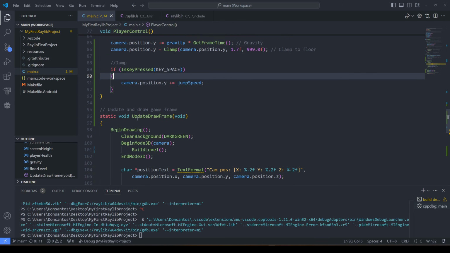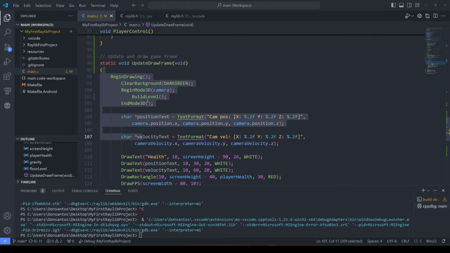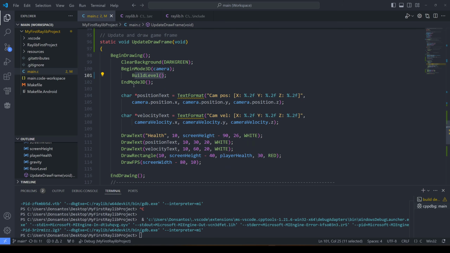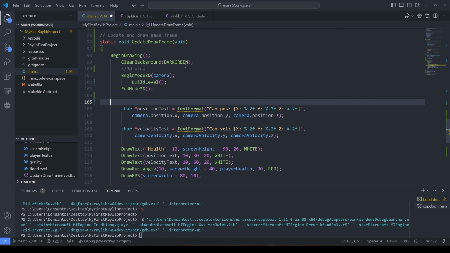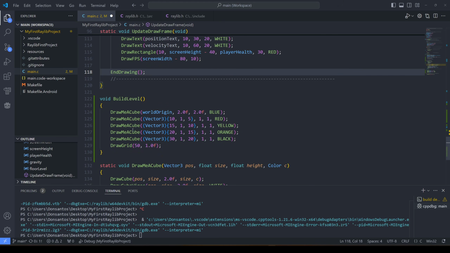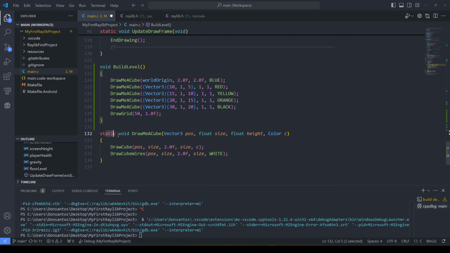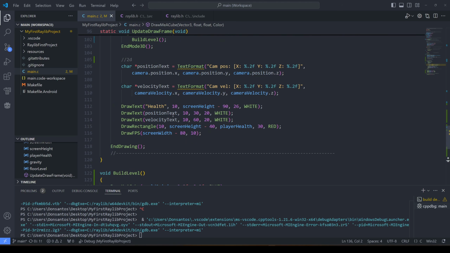Jump. And then in the update draw frame, this happens every frame, and this happens every frame. It draws a green background. It then builds the level, and then in 2D, so we can actually go 3D, and then down here, everything past this point is 2D. This is the UI, basically. We're drawing text, and then it ends the drawing. Here's the build level function, which creates all our geometry. And this is a helper function to draw cubes. Not sure if that needs to be static, but whatever.